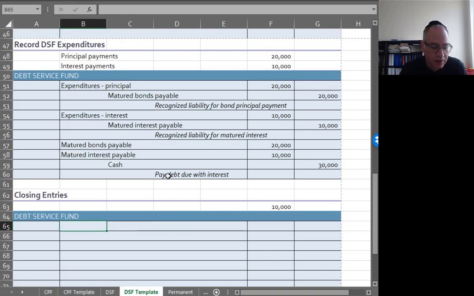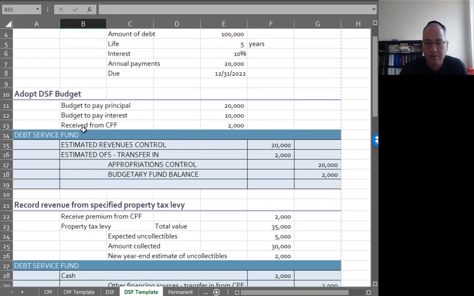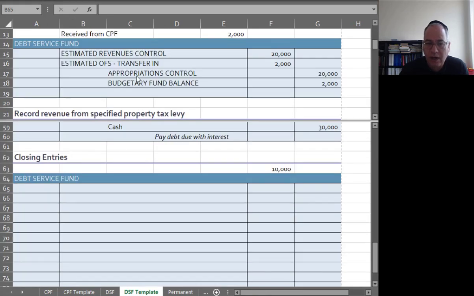And then we've got to do our closing entries. So the first thing I'm going to do is close this budgetary entry. While you weren't watching, I split my screen. So you have the budgetary entry on top, and you're going to have your closing entries down here.